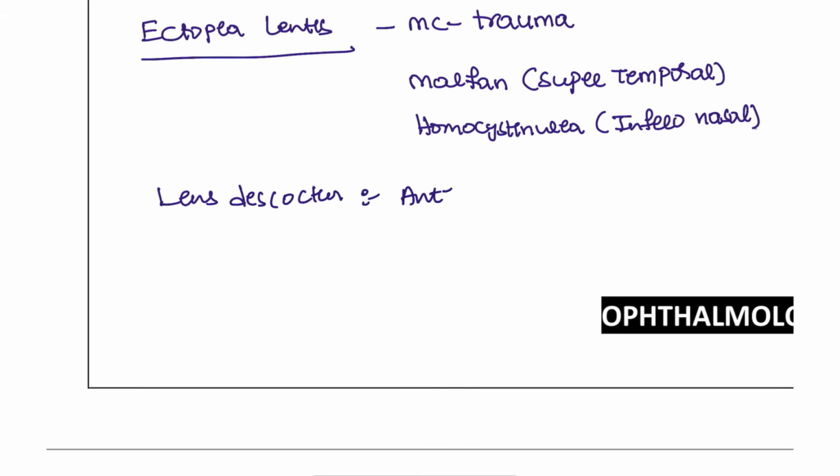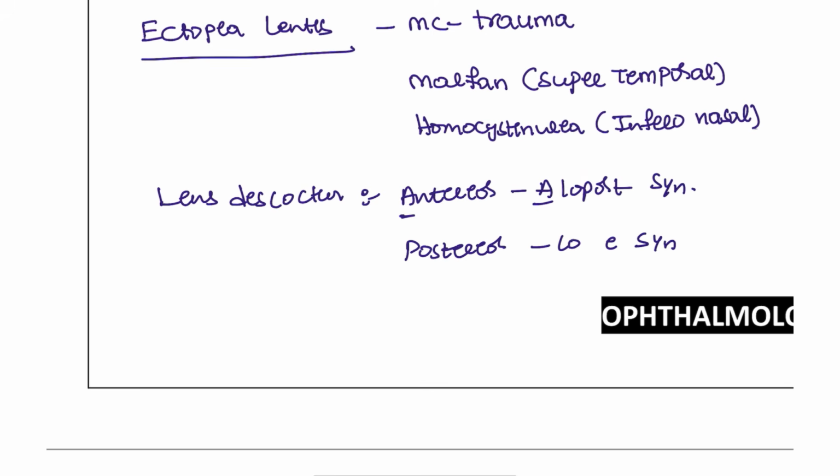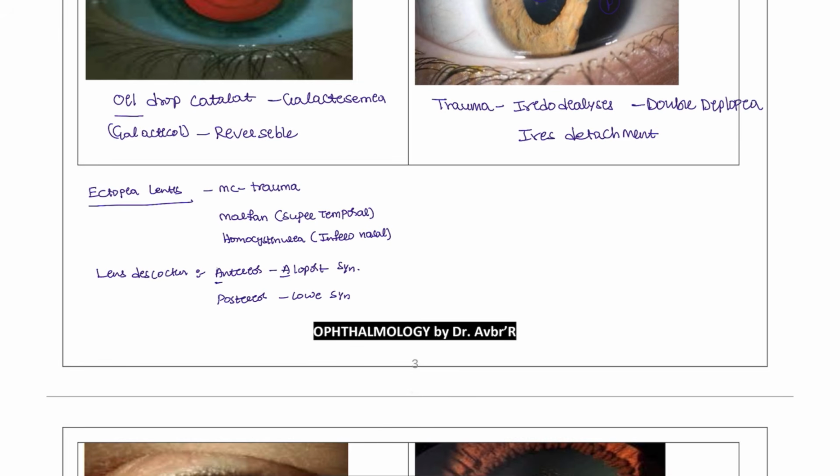The lens dislocation is seen in two types. One is anterior, A for anterior, A for Alport syndrome. Posterior is seen with Lowe syndrome. These are the examples that you can remember.